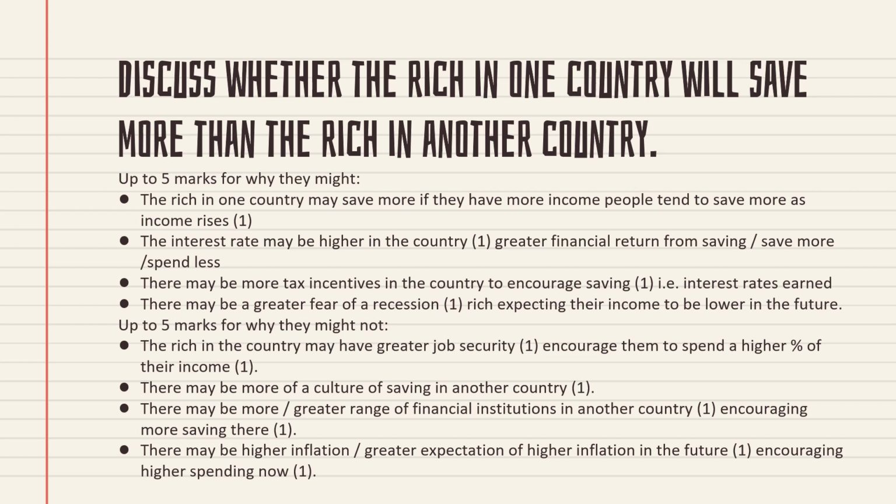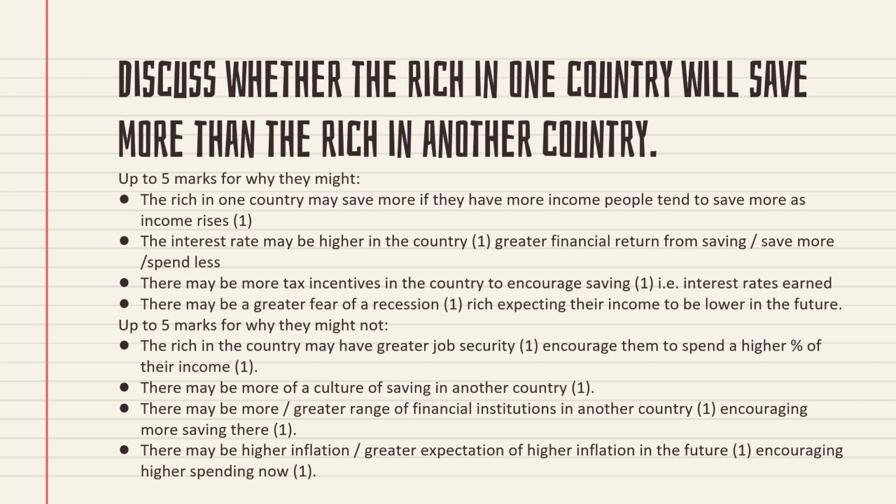So you can take an example. First you have to define what you mean by saving, what you mean by spending, and what are the factors affecting saving and the factors affecting spending. You can simply write that as the knowledge portion. Then you have to write why the rich in one country are saving more. For example, I will take one person from Maldives and one person from India.